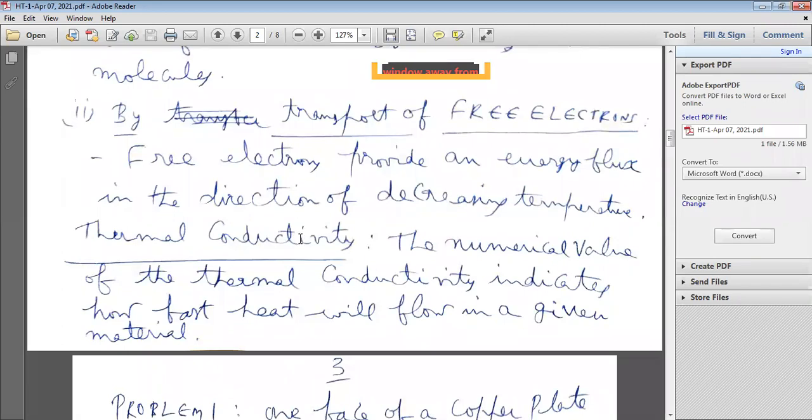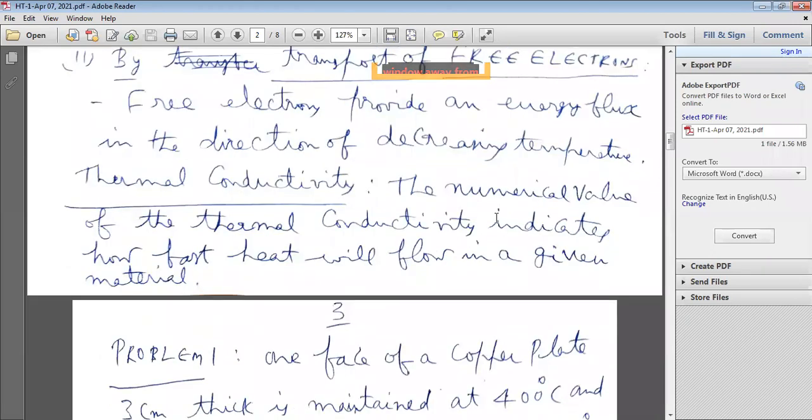Here thermal conductivity is also very important in conduction. If you know the thermal conductivity of a particular material, with that value you can know how fast heat will flow in the given material. What is the importance of thermal conductivity?